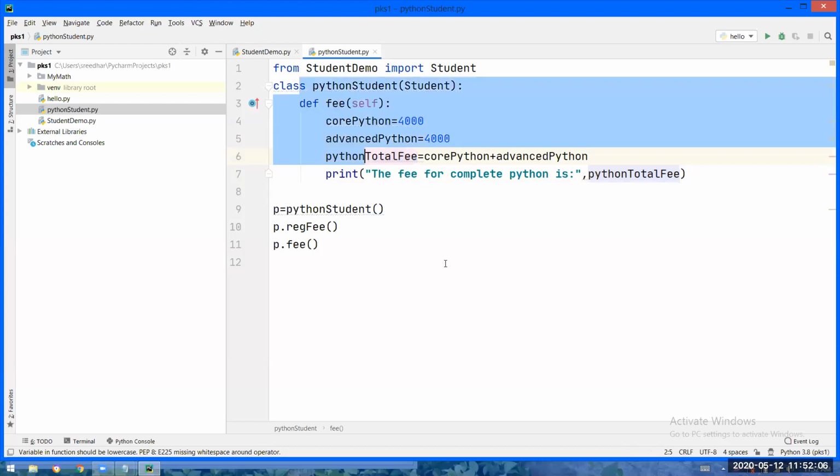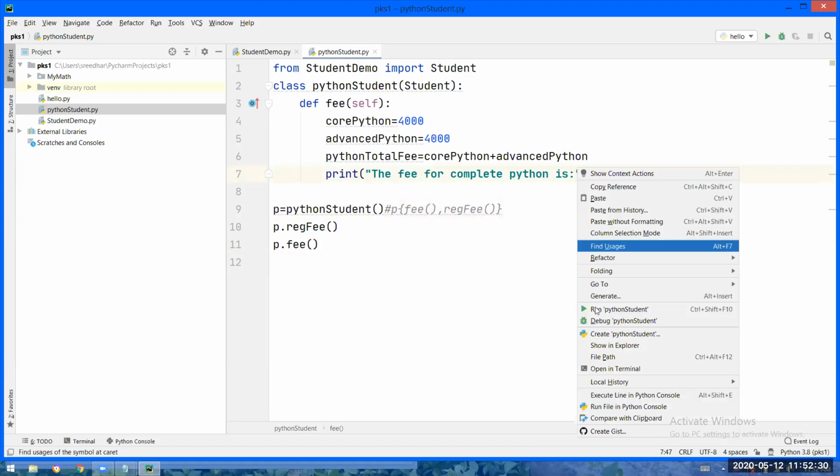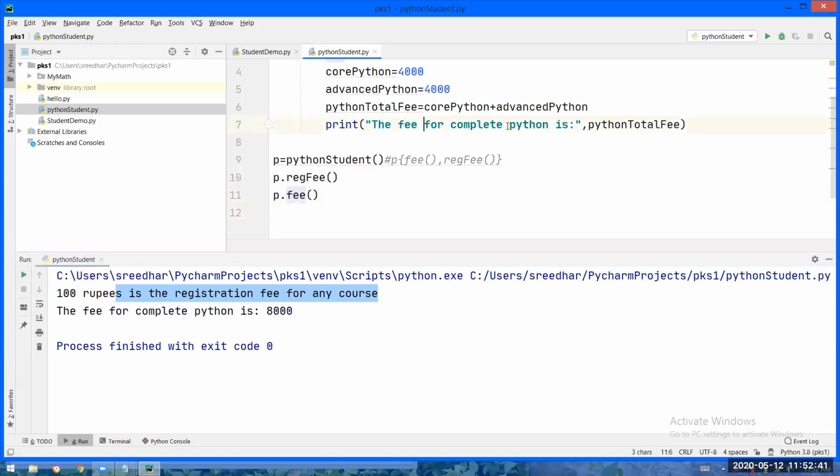So if a Python student comes, simply what I will do, I will create an object for the Python student class. Into this P, as you told me earlier, the Python fee logic will be there, and also the registration fee logic will be there. P dot registration fee, P dot fee. That means from the P object you are calling the fee and registration fee. So for Python students, I will run this code. 100 rupees is the registration fee for any course because you have called registration fee also. And whenever you are calling fee, it is telling the fee for complete Python is 8,000.